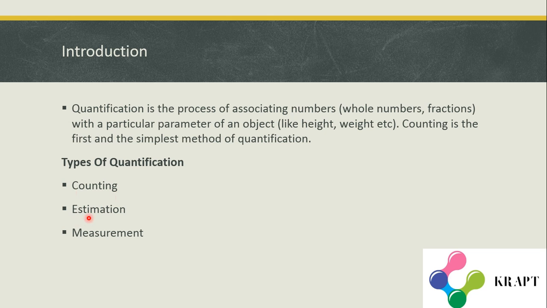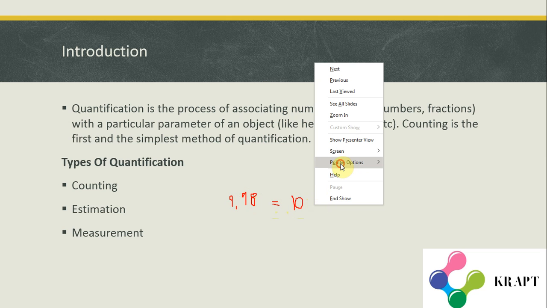Now let us move to the next type, that is estimation. Estimation is actually rounding off. Let me write something. So if a cat has a weight of 9.98 kilograms, sorry for my handwriting, we can approximate it to 10 kilograms, because 9.98 is almost equal to 10. Okay, in this way we can do that.